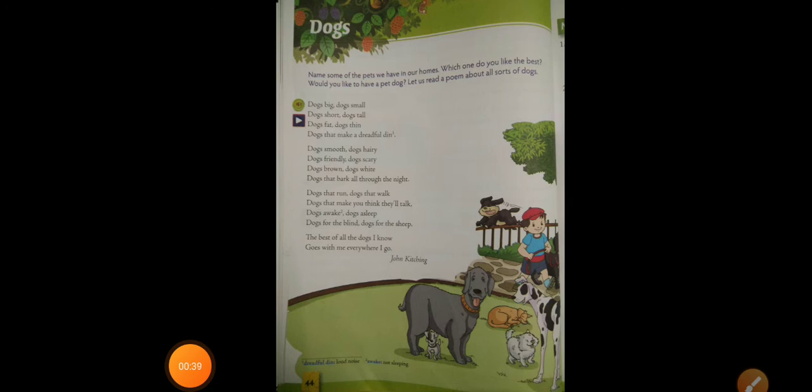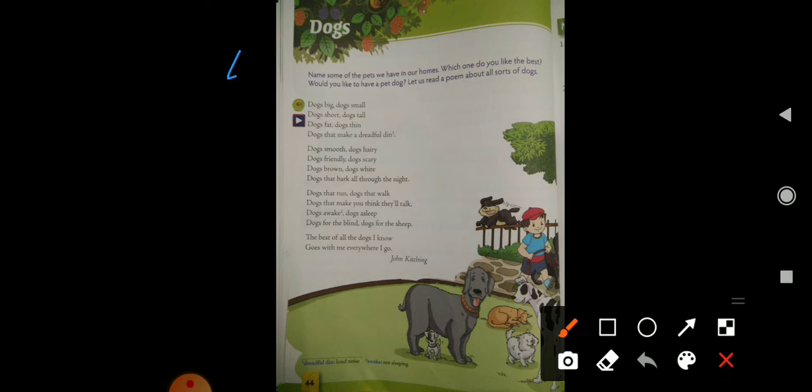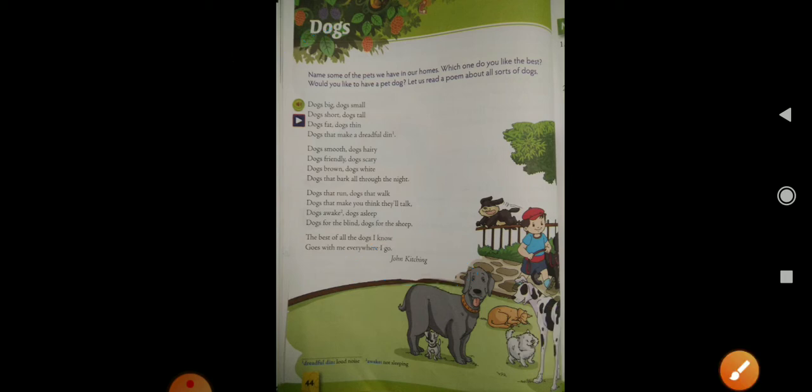I hope students you all have opened page number 44. As I told you, the name of the poem is Dogs and it is written by John Kitching. Students, in this poem we are going to read about the different types of dogs. The poet tells us about different sorts of dogs. So let's read.